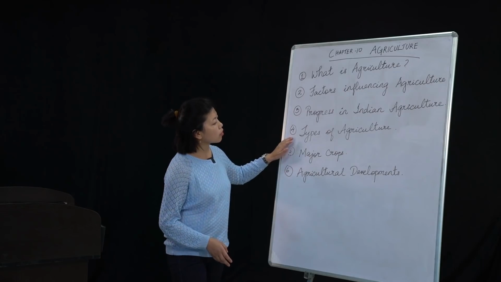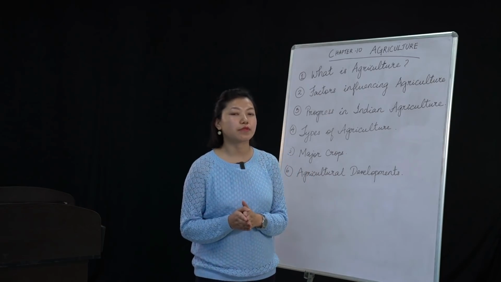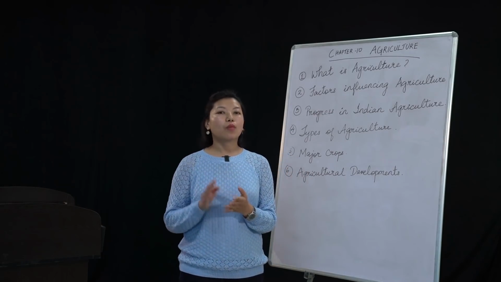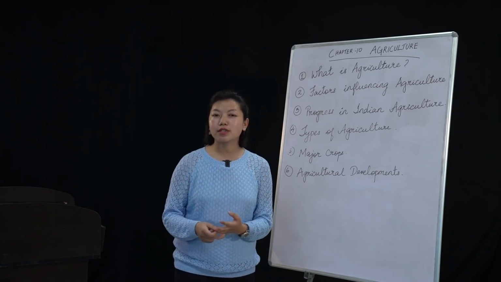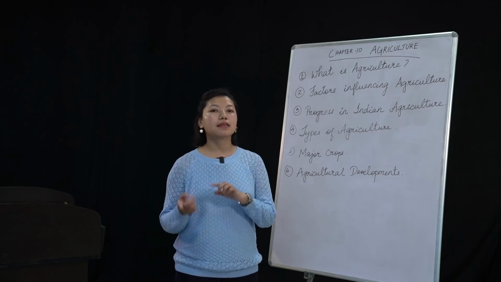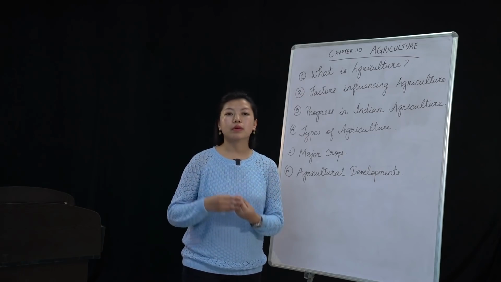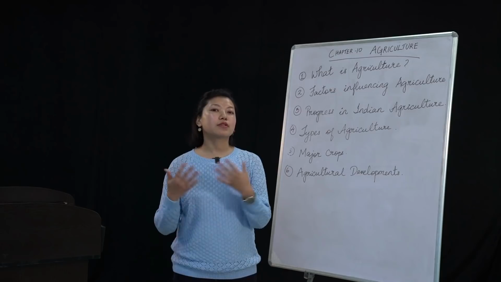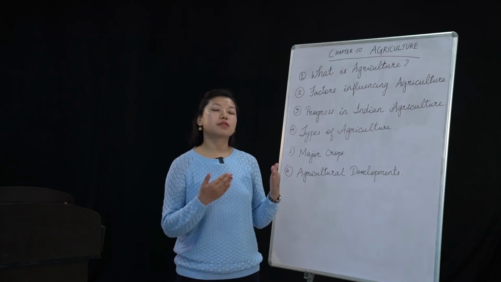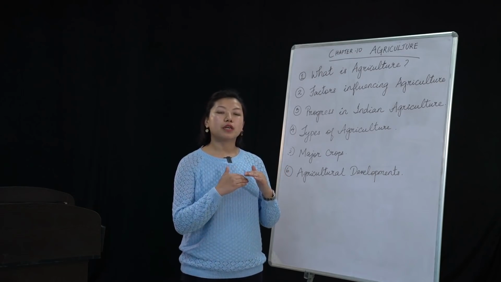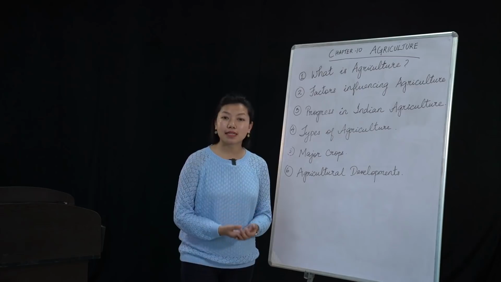Okay, now the fourth one is the types of agriculture. Try to ask yourself, what are the different types of agriculture that I have explained to you? One was subsistence agriculture, and the other one was commercial agriculture. Okay, subsistence and commercial are opposite to one another. Subsistence requires fewer people, whereas commercial requires more people. Under subsistence agriculture come nomadic herding and shifting cultivation, which I have explained to you. Then it also has intensive agriculture.